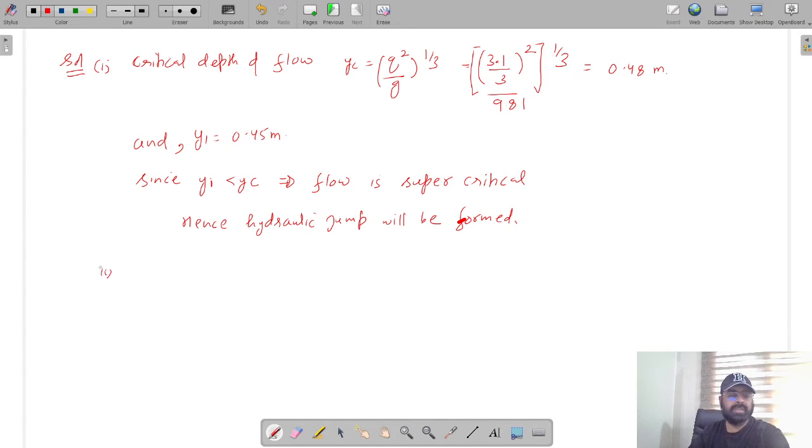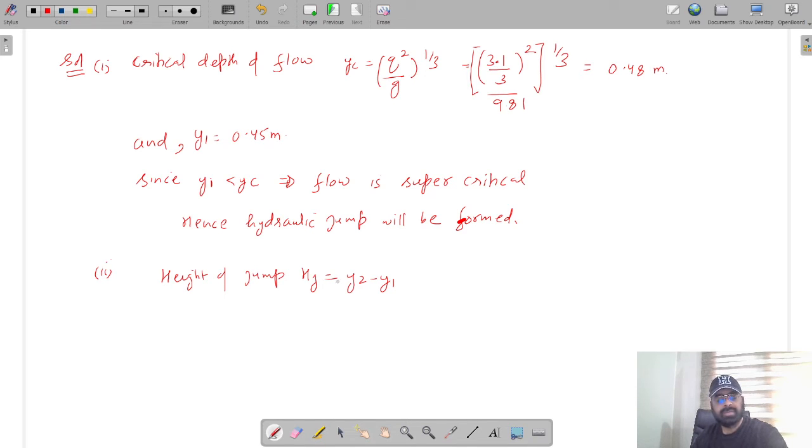The second part of the problem says if it forms, find the height of the jump. So height of the jump hj is y2 minus y1. Y1 is known to us. We need the value of y2.